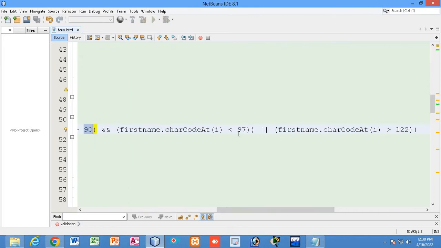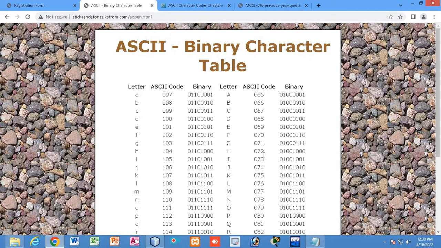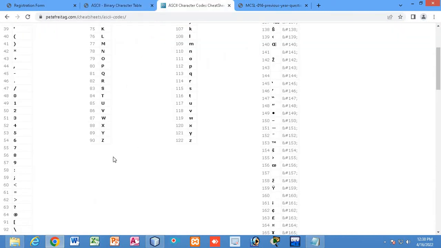If anybody's name's character, its ASCII value, is less than 97, that will be checked. Let me see what is there in less than 97. You can see small letter alphabet starts from 97, so less than 97 is something else. Let's see 96.